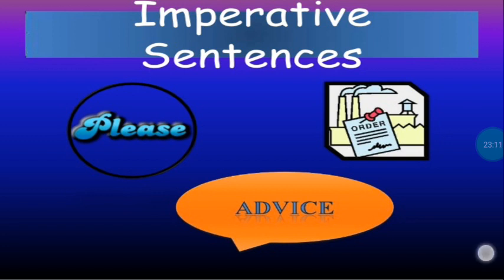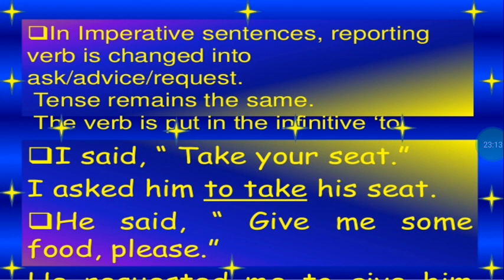Now in imperative sentences, the reporting verb is changed. Instead of saying said or asked, we'll say either asked, advised or requested, or commanded. We can also write it like that. You can say he asked, he advised, he requested, or he commanded, or he ordered. And the tense remains the same. And the verb is put in the infinitive.